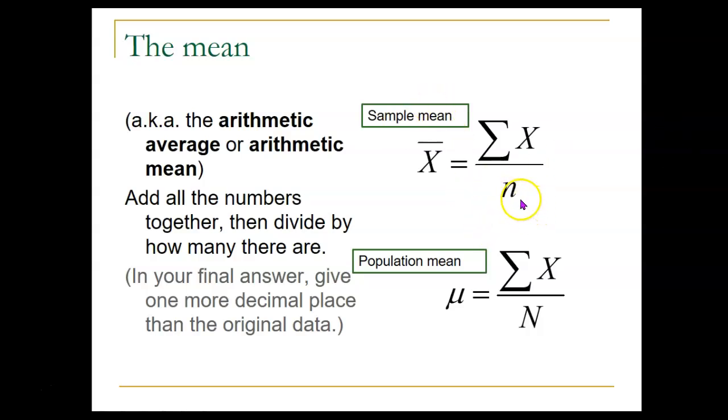If it's a sample, we use a lowercase n to stand for the sample size, how many things you have in your sample. And if it's a population, we use a capital N to stand for the size of the whole population. But either way, it's how many numbers you added together.